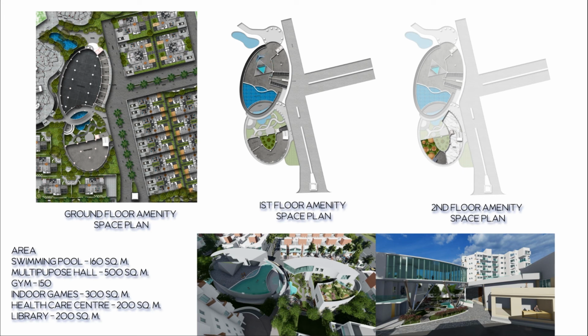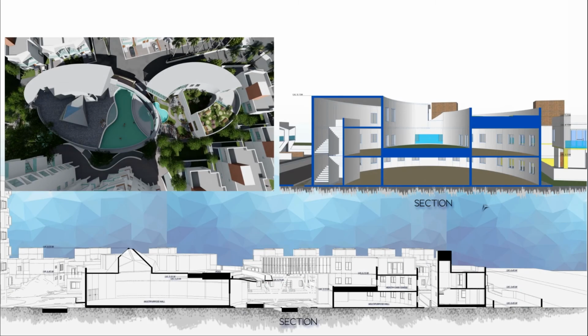This is the skylight for the multi-purpose hall, and on the other side there is a healthcare center with an isolation area and a connected green area. On the second floor there is a library and this is the open green space for sitting. These are some 3D views. These are the section cuttings from the amenity space.